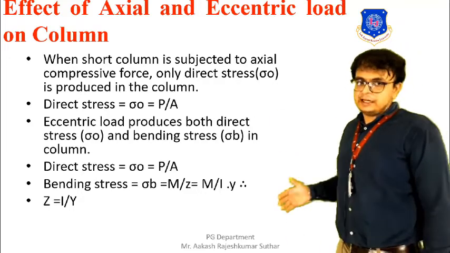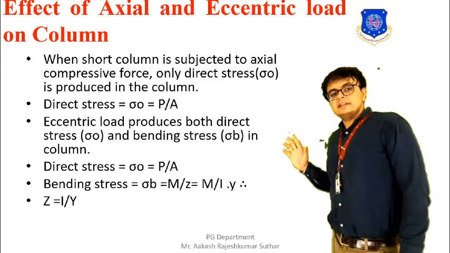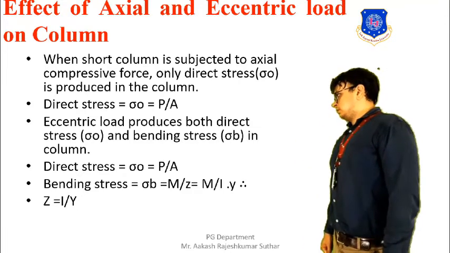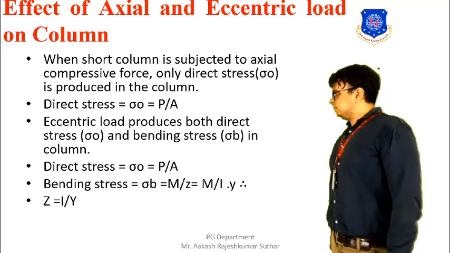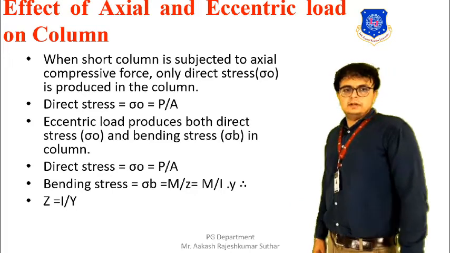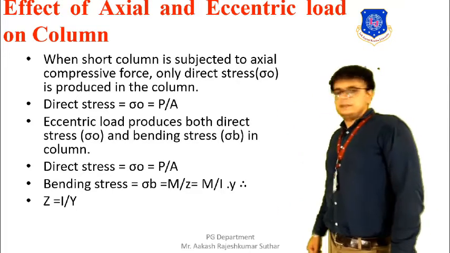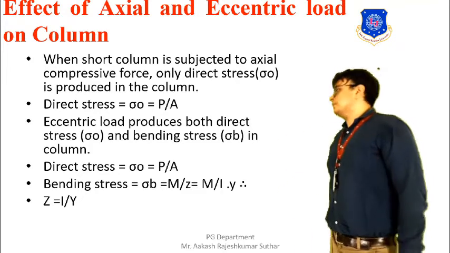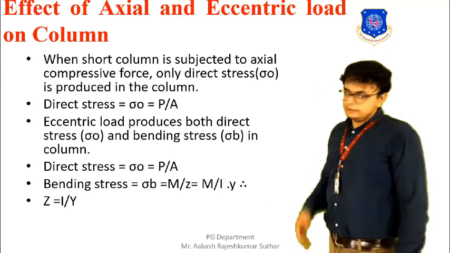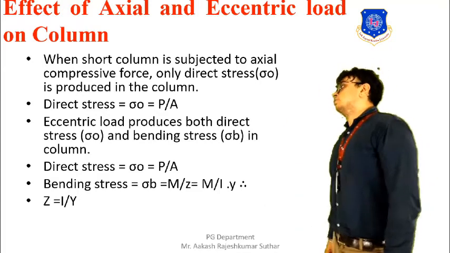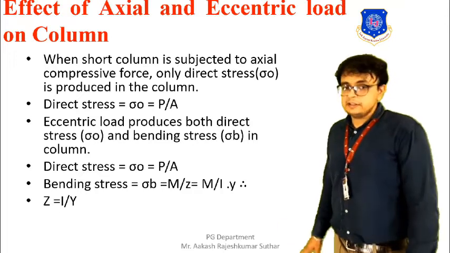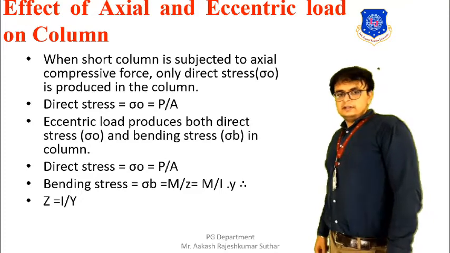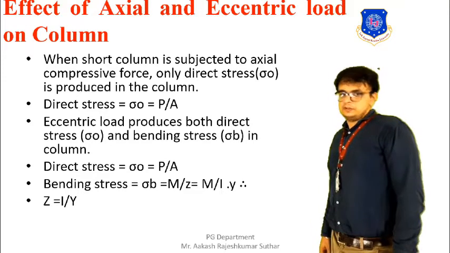Now at the same time, when we are having this eccentric load acting onto our structure, we will be having the bending stress. It's denoted by sigma B. So the sigma B will be acting when the eccentric load is acting. So under the resultant stress, we have to consider both. The direct stress here is P by A, and bending stress will be M by Z. That is required to be taken into consideration.